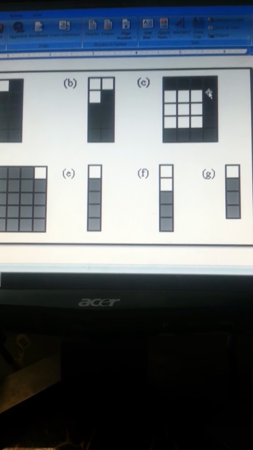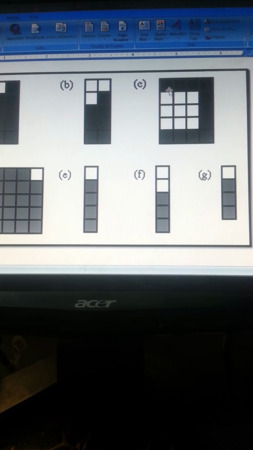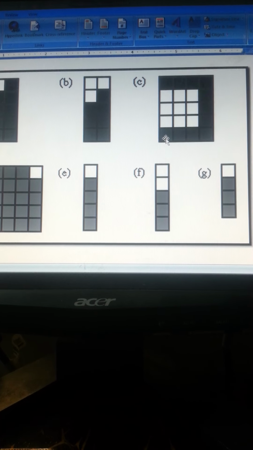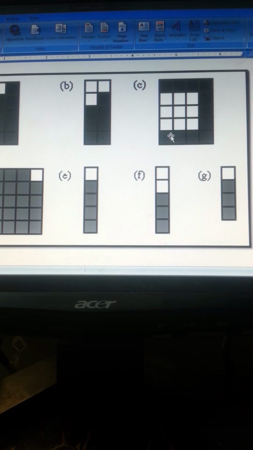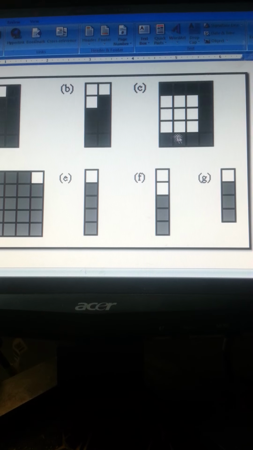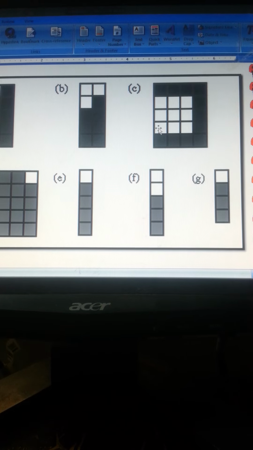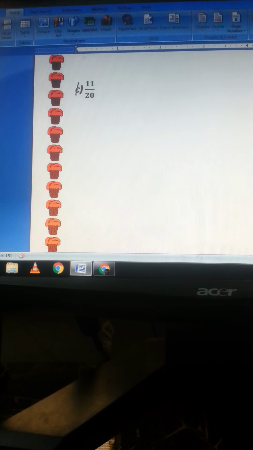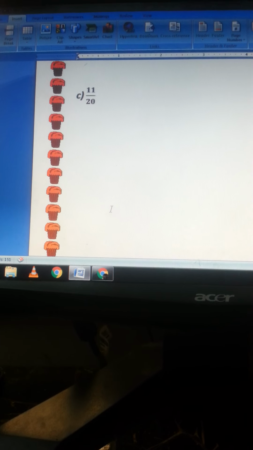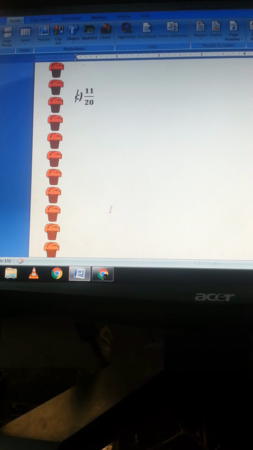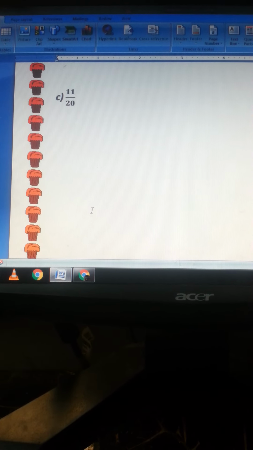Let's do the C part for this. Now calculate, count all the units. 1, 2, 3, 4 and 4 over here and 5 over here. So 4 times 5 will be 20, right? So the total units are 20 and the shaded parts are 1, 2, 3, 4, 5, 6, 7, 8, 9, 10, 11. 11 is the shaded and unshaded is 3 times 3, 9. I have written the fraction of that figure which I have just calculated with you, what the total part is and what the shaded part is. So we are going to calculate the shaded and unshaded in the form of percentage.